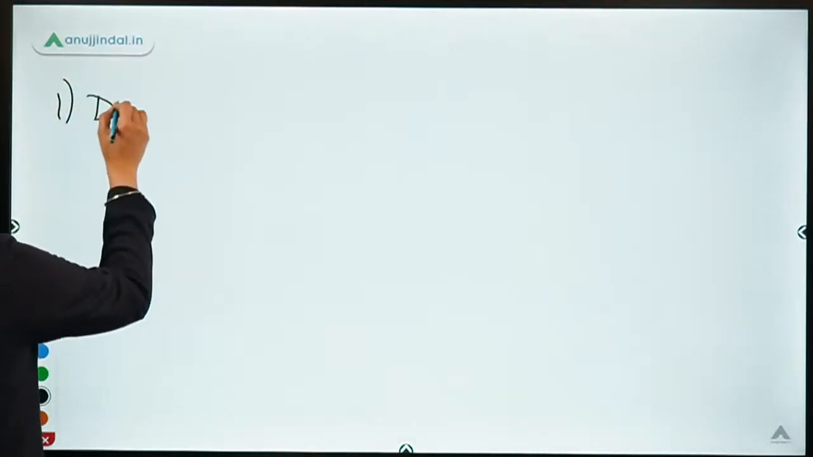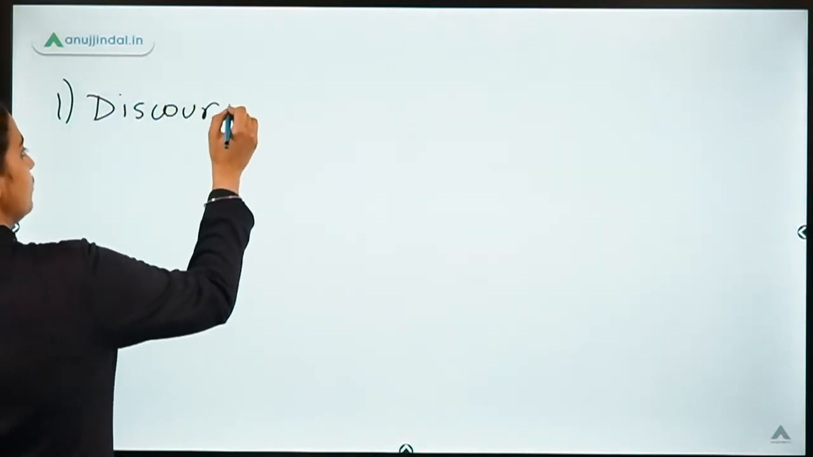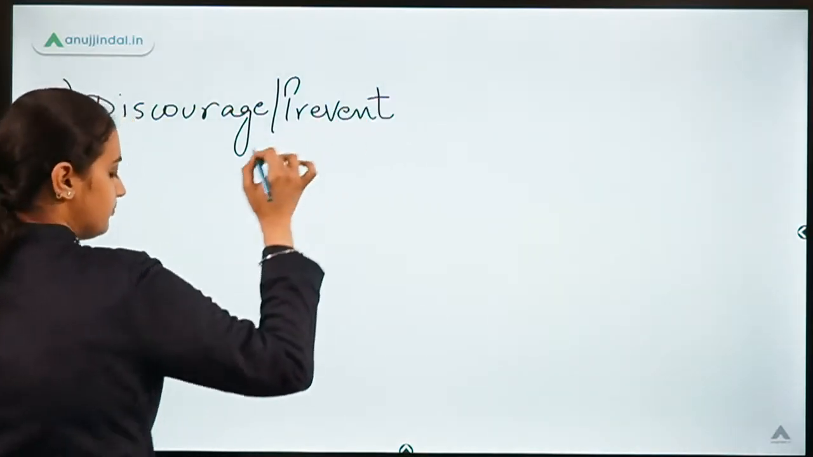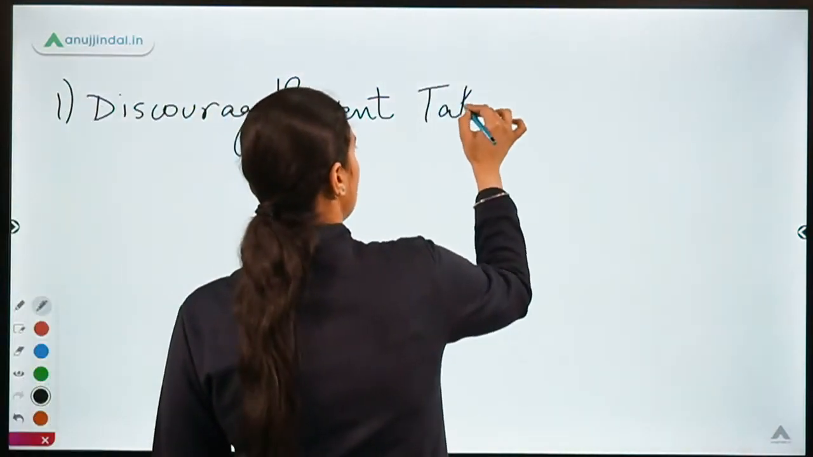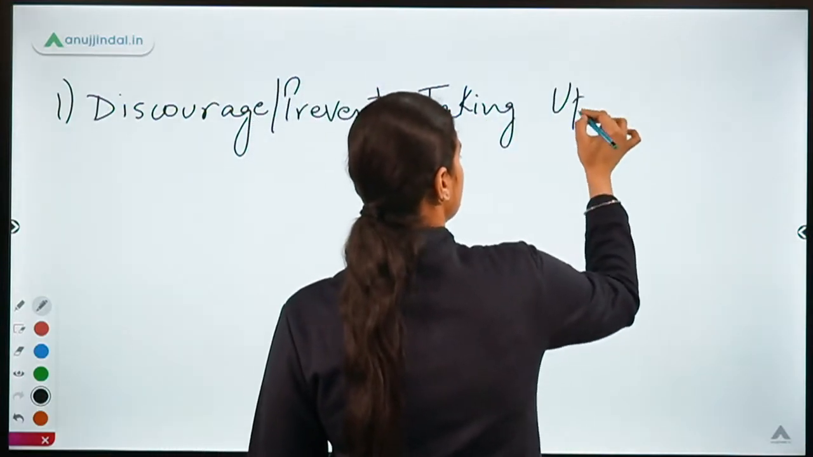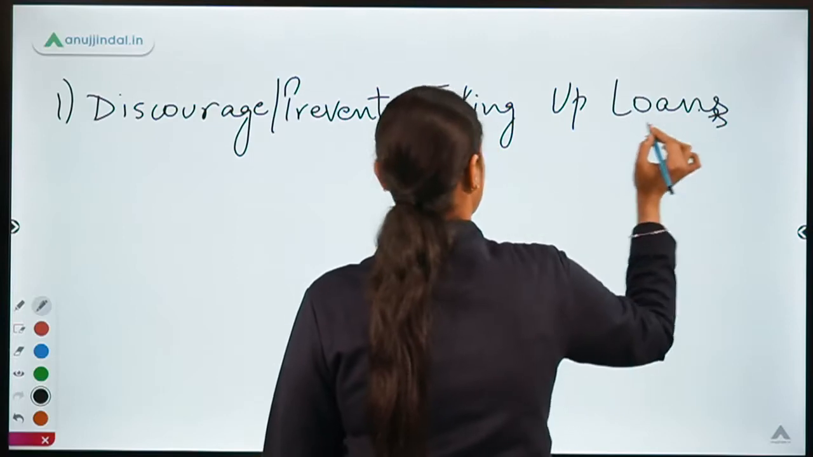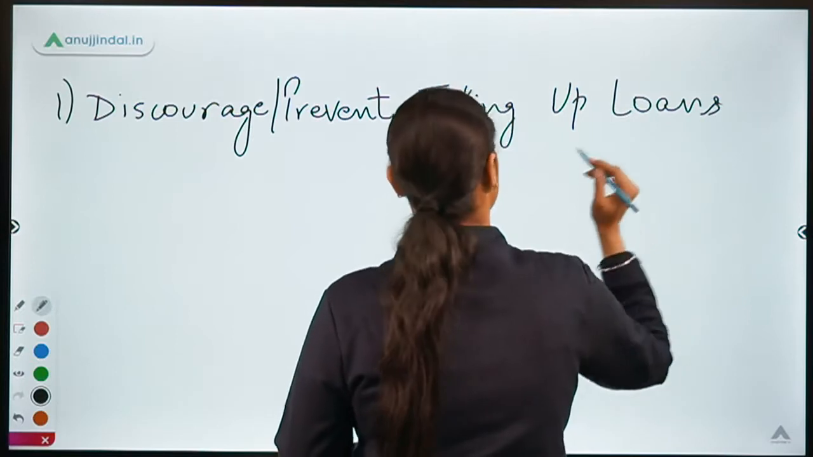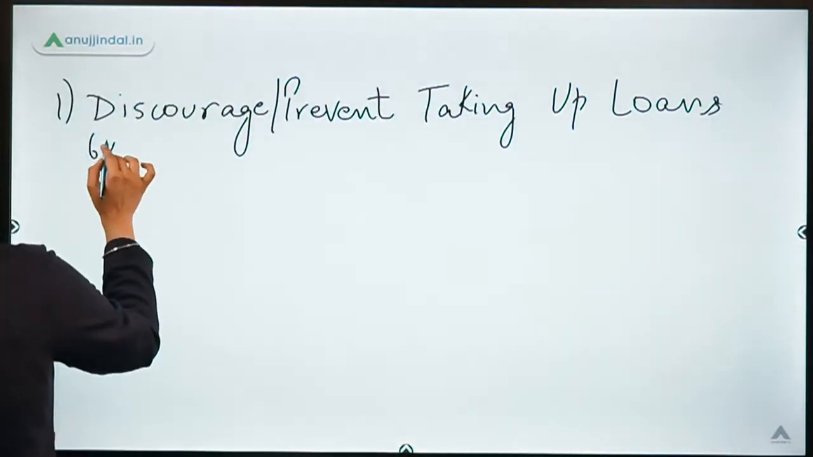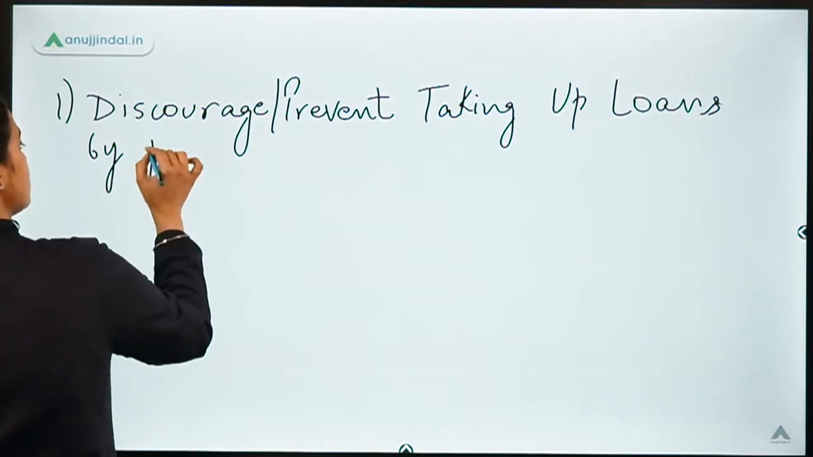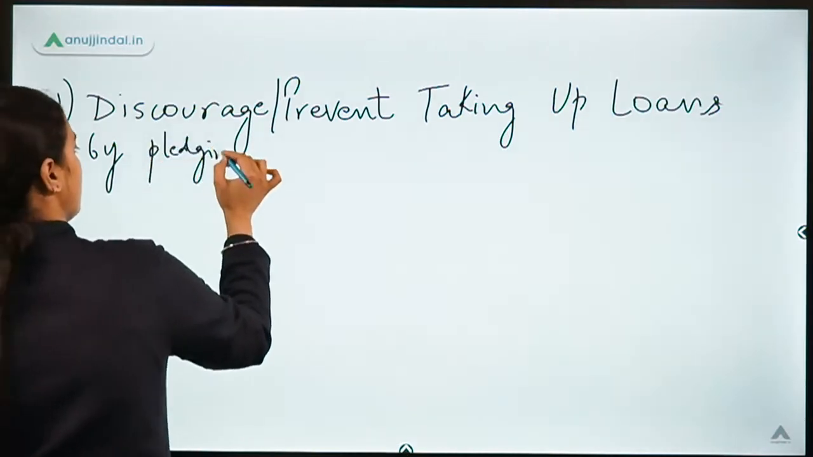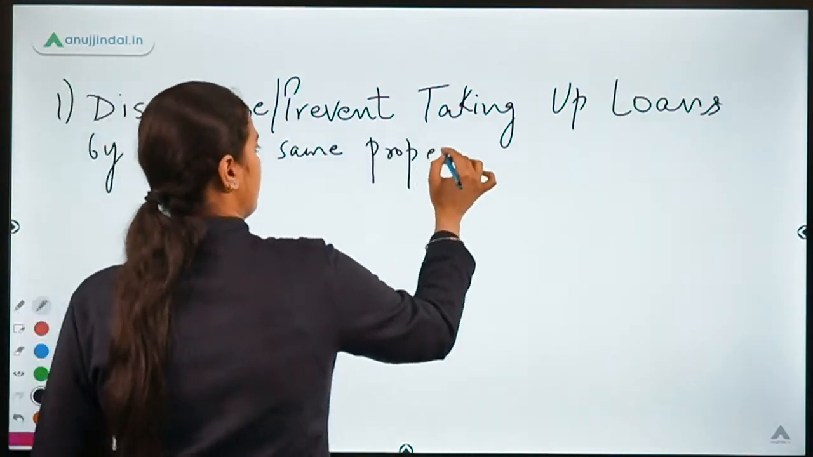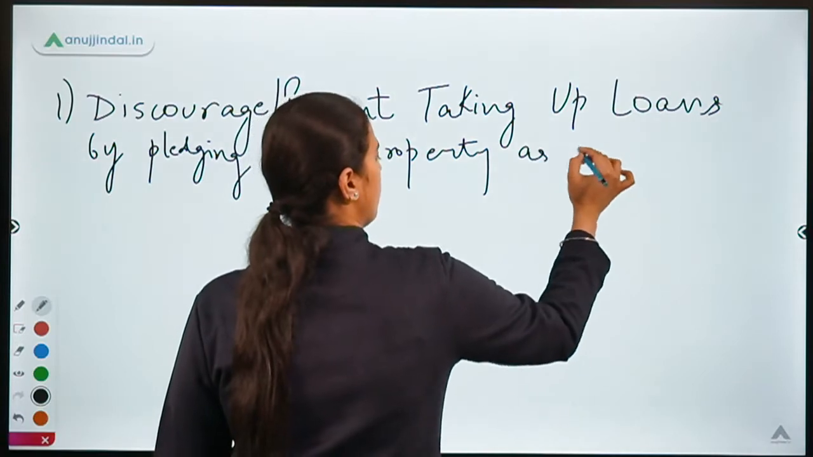So the first objective was to discourage or to prevent taking up loans by pledging the same property as collateral.